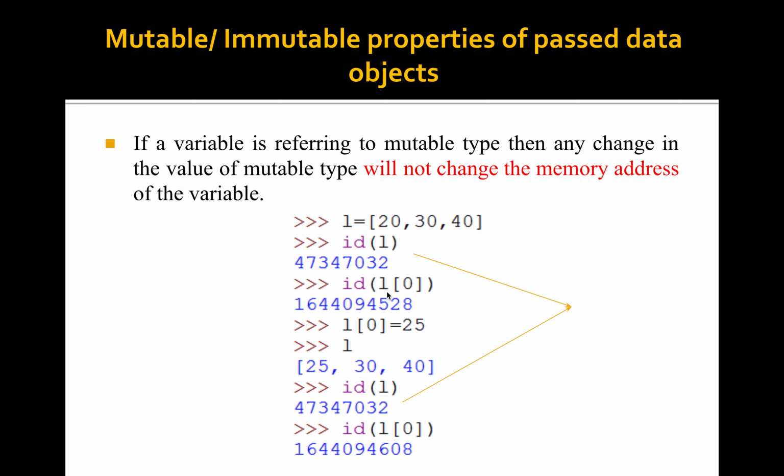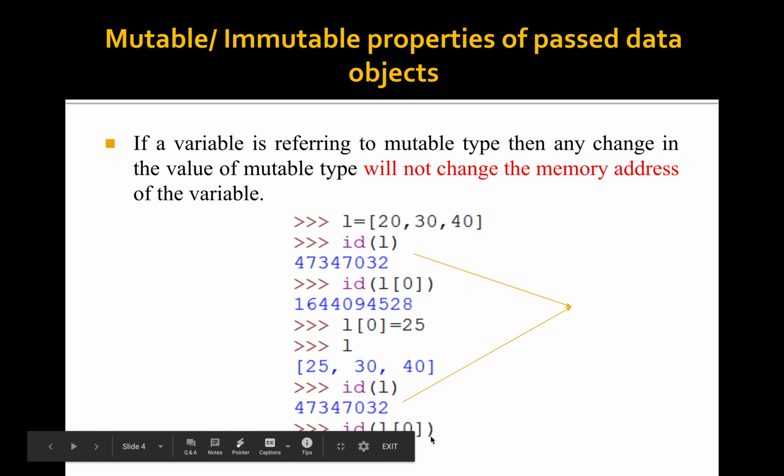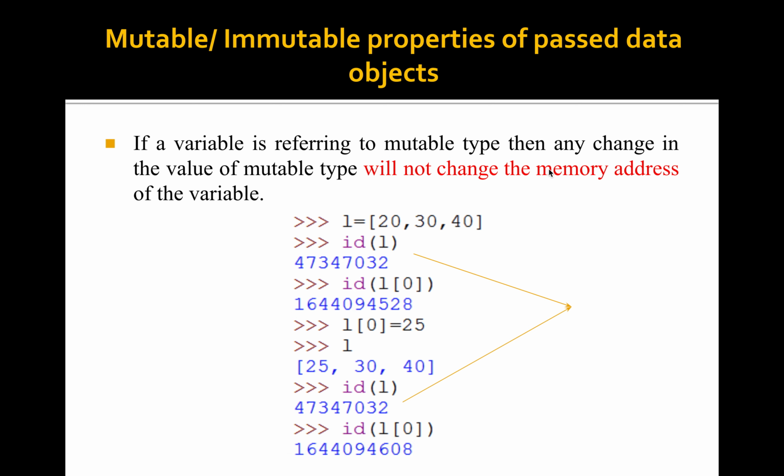But what happens inside the value? First, for L of 0, the corresponding address is this one, and now the value of L of 0 is changed to 25. Now its address is also changed. So if it is pointing to a mutable data type, it will not change the memory address if you are changing any of the values. I think you are clear about these two concepts.